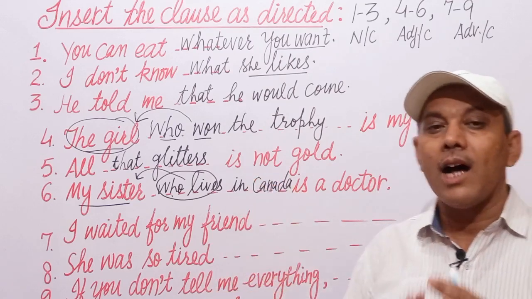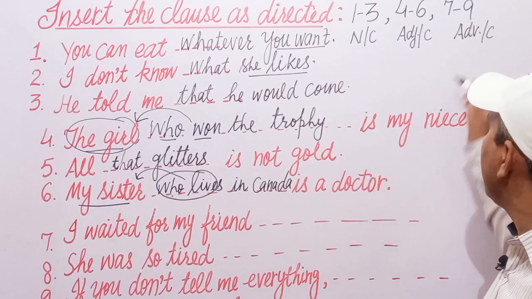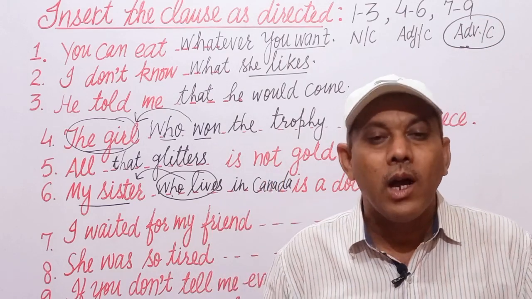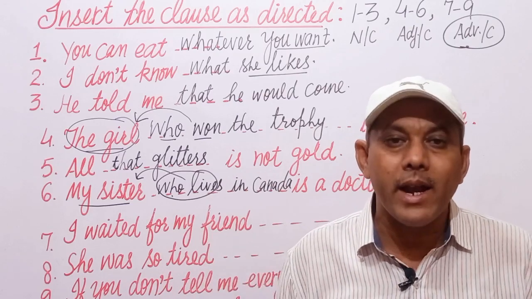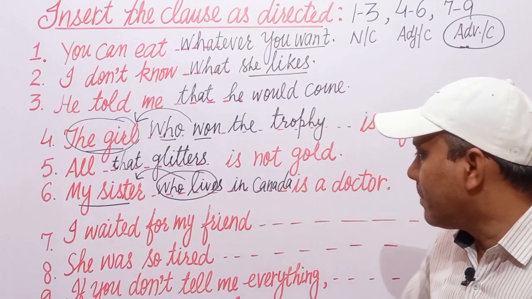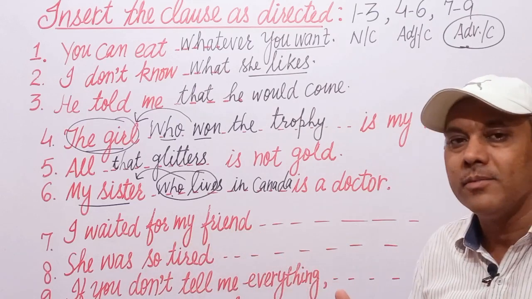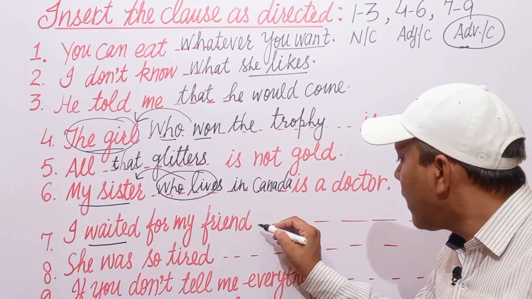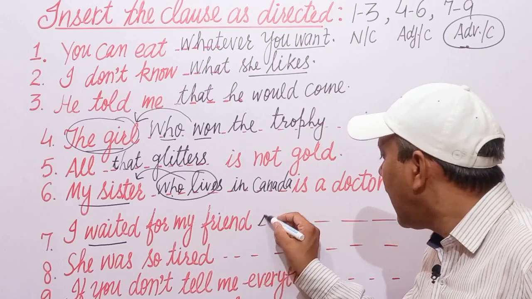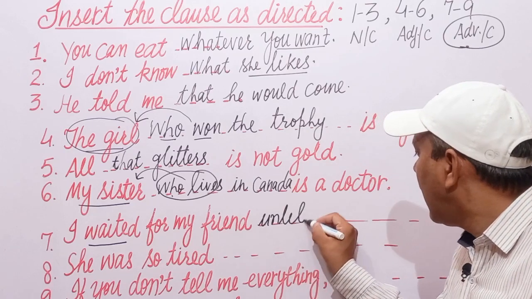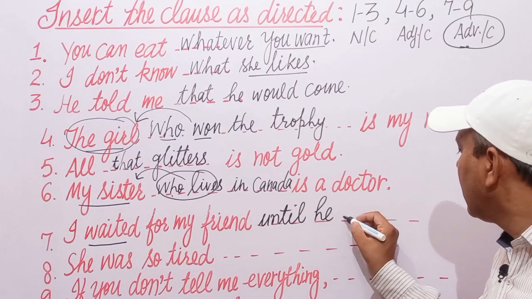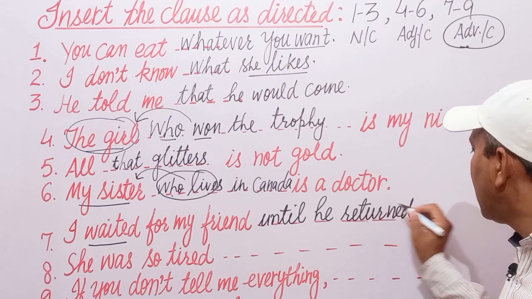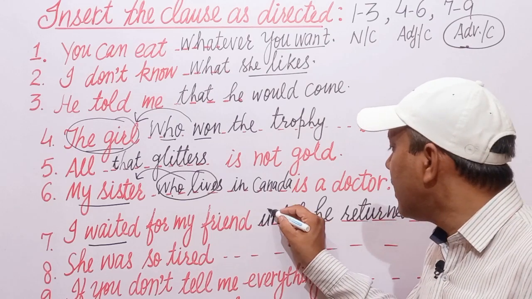Now in the last sentences we have to fill in adverb clauses. It might be adverb clause of time, adverb clause of place, adverb clause of manner, whatever. For example, I waited for my friend. I waited, here the talk is of waiting. I waited for my friend, adverb clause of time we will fill in here, until he returned. I waited for my friend until he returned, and till he returned we can also write here.